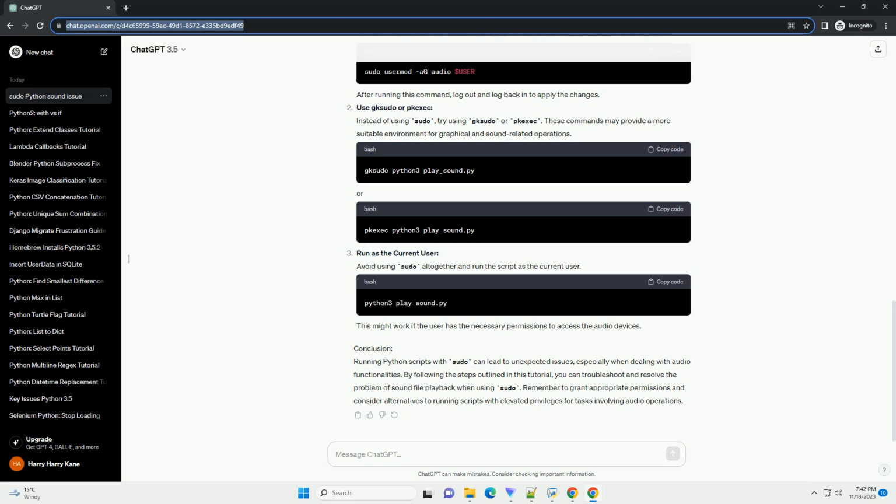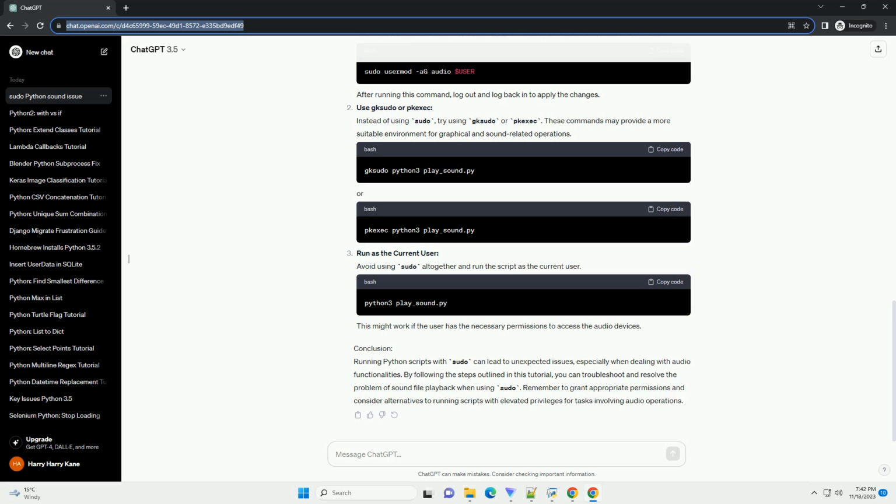When running a Python script using sudo that involves playing sound, you might encounter issues due to the way the audio system is configured for the root user. This is primarily because the root user has a separate environment, and certain permissions and configurations may not be readily available. Example code. Let's create a simple Python script named play_sound.py to simulate the issue.